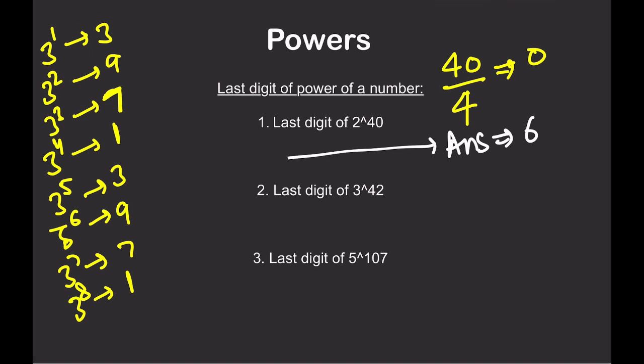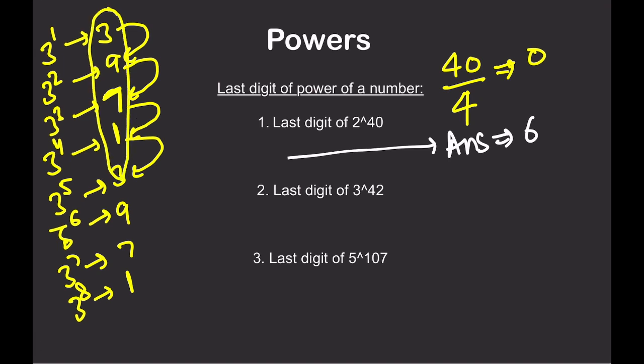How am I doing it? So last digit is 3. Multiplying here 3 by 3 is 9. 3 multiplied by 9 is 27, so last digit is 7. 7 multiplied by 3 is 21, so last digit is 1. 1 multiplied by 3 is 3, so last digit is 3. And so on. So I have got a pairing of 4 now. 4 of pairing is done.